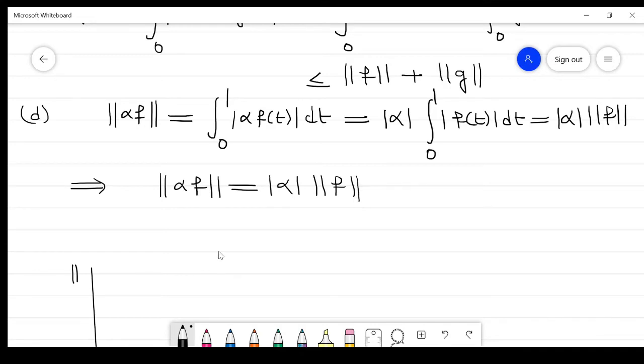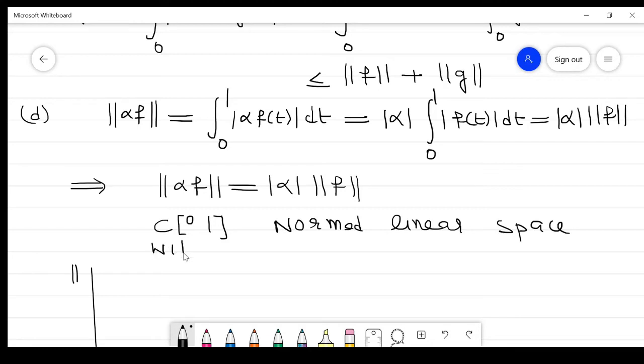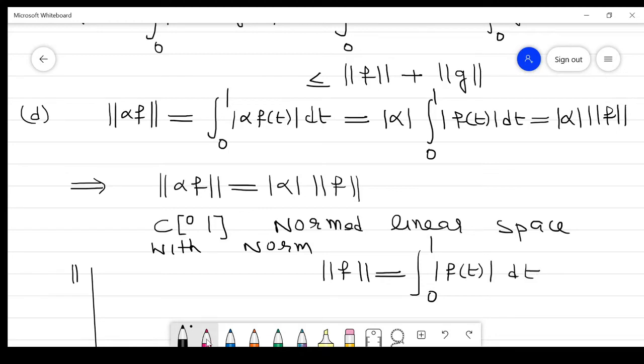Clear? So what do we get? We satisfy all four properties. It means C[0,1] is a normed linear space with the norm of f equal to the integration from 0 to 1 of the absolute value of f(t) dt. Clear? So this is a normed linear space with this norm.